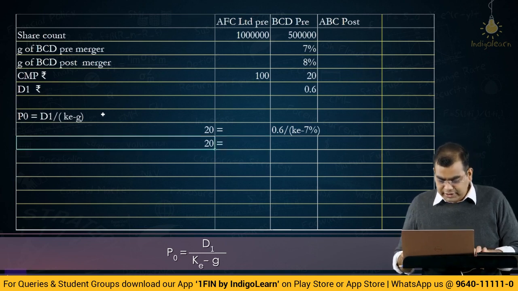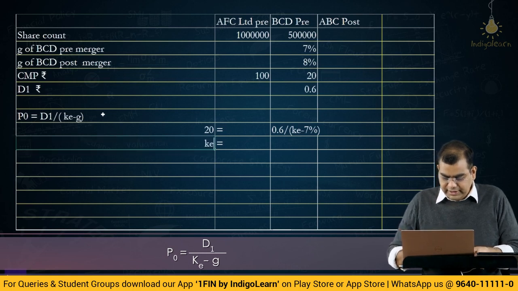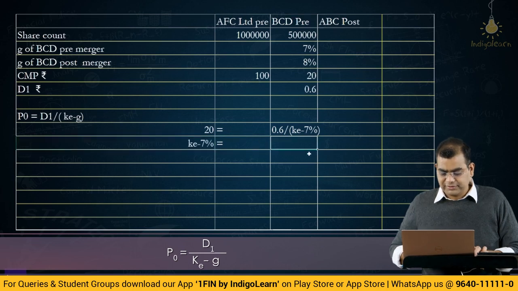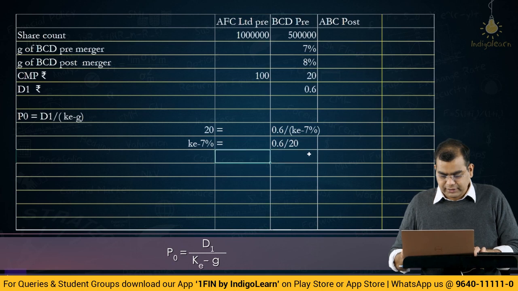So, KE minus 7% is equal to 0.6 by 20. What is 0.6 by 20?